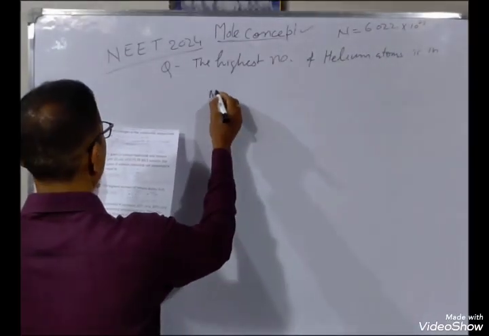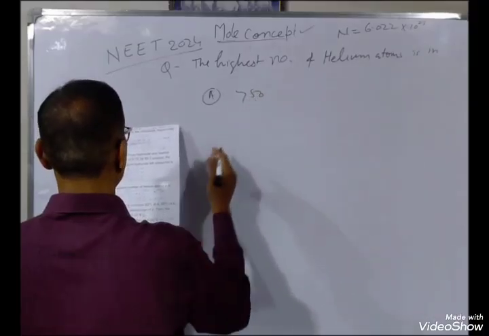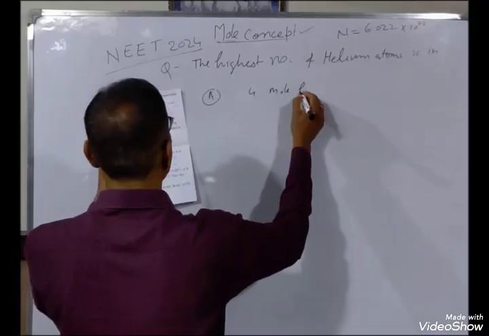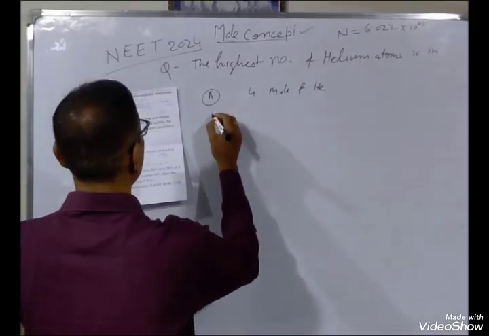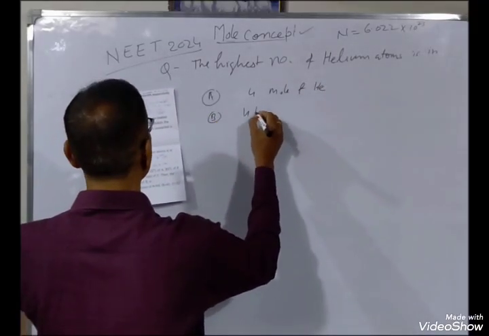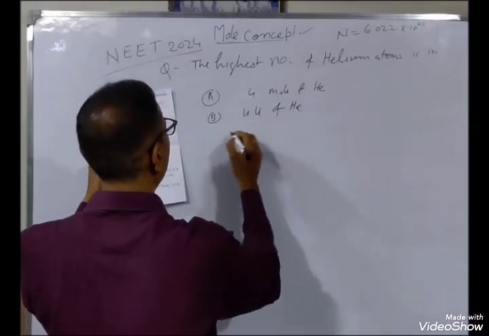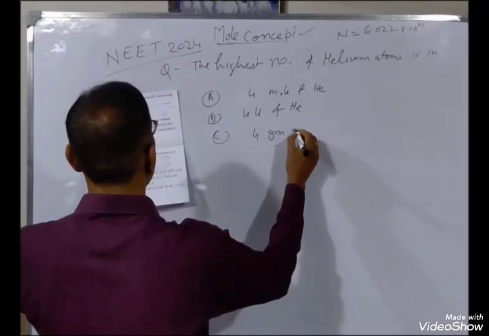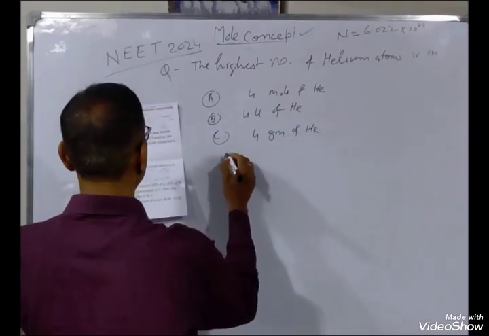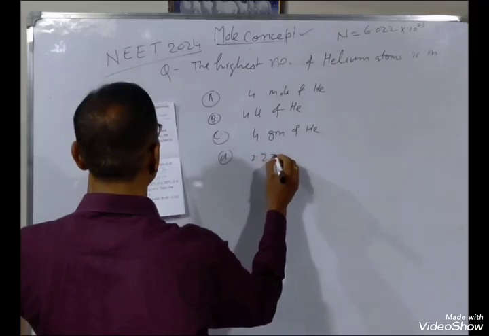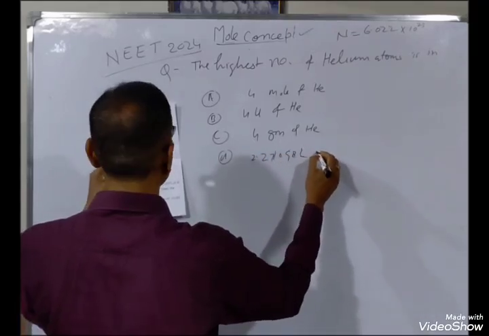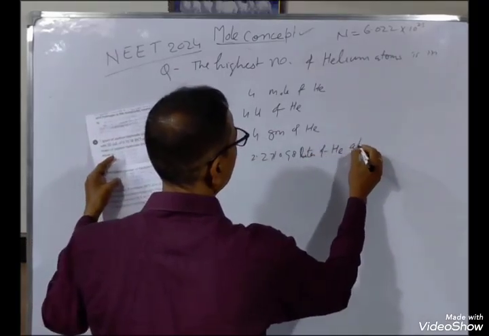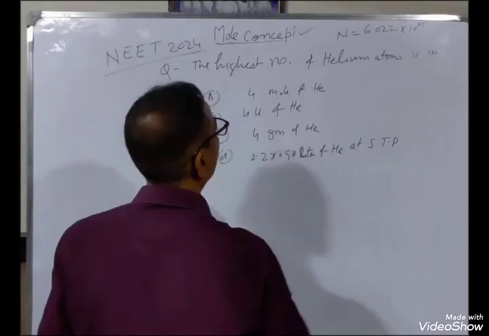The options are: A, 4 moles of helium. B is 4 u of helium. C, 4 gram of helium. D, 2.271098 liter of helium at STP, standard temperature and pressure.